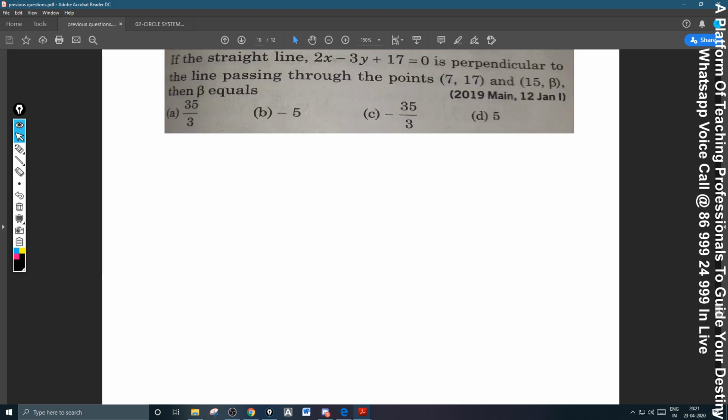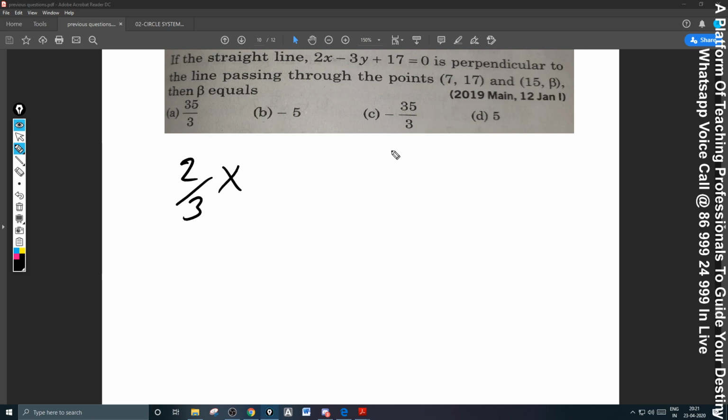This is also a very simple question. Those who get this type of questions, they are very lucky. If the straight line 2x minus 3y plus 17 is equal to 0 is perpendicular to the line passing through the points (7, 17) and (15, beta), then beta is equal to, very simple question. The product of the slopes of perpendicular lines is always minus 1. If you write the slope of this, it is 2 by 3.